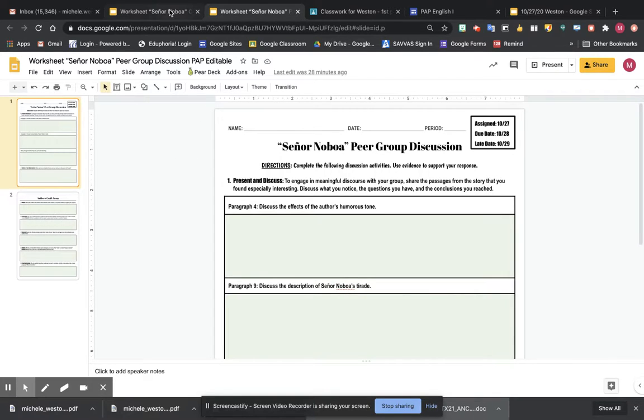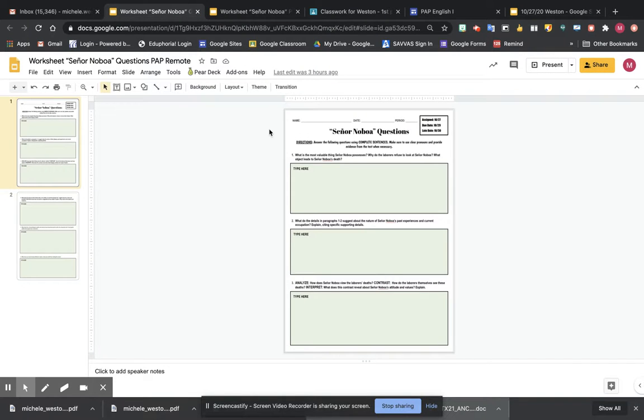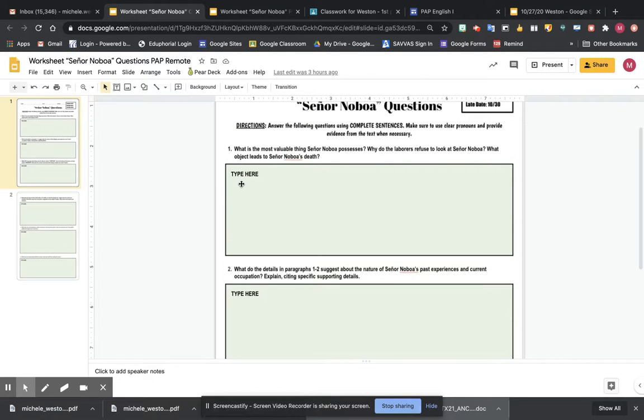The next worksheet that we're doing is some questions over the text. Let me go zoom in. And if you want to discuss this, if you have somebody that you're talking with, it's fine. You are writing your own responses, your own original responses. There's no copying here. But you can have discussions if you need help. What is the most valuable thing Senor Noboa possesses, why do the laborers refuse to look at Senor Noboa, and what object leads to Senor Noboa's death? So make sure we're writing our response here.